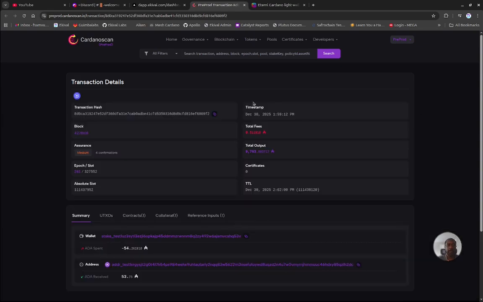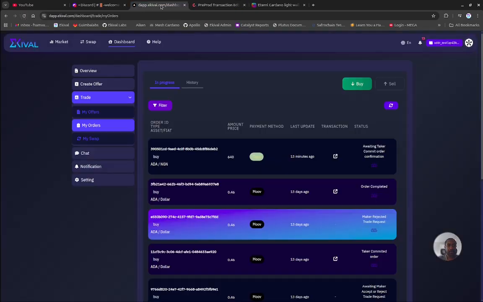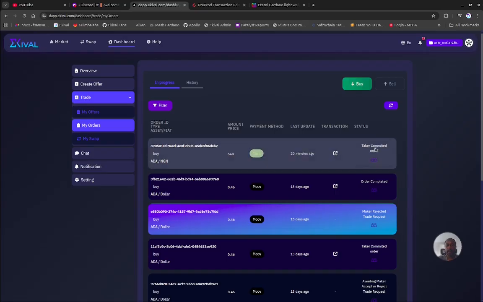So welcome back. After a few minutes, we now have a medium confirmation assurance. So we have 4 of them, 5. Also, we can go in and refresh here. We're waiting for the taker commit order confirmation. Once we refresh, the taker has committed to the order.